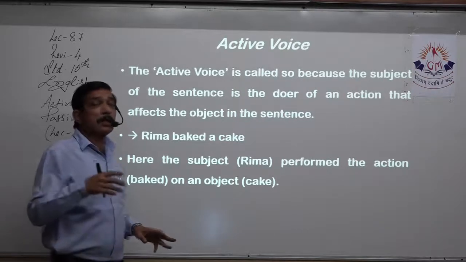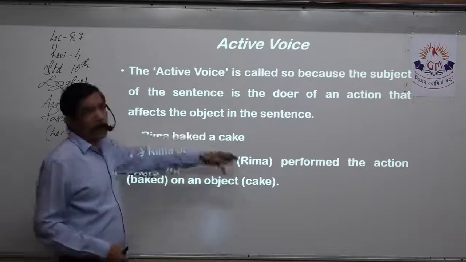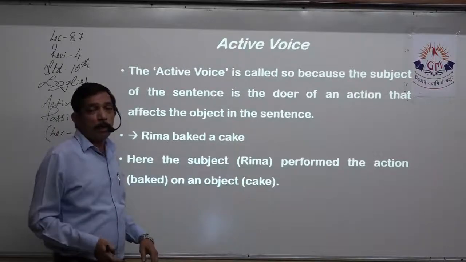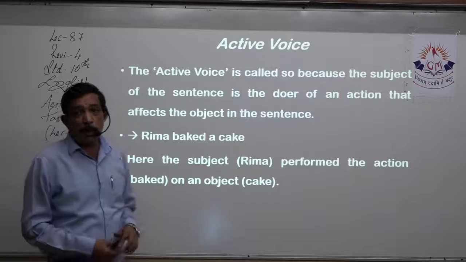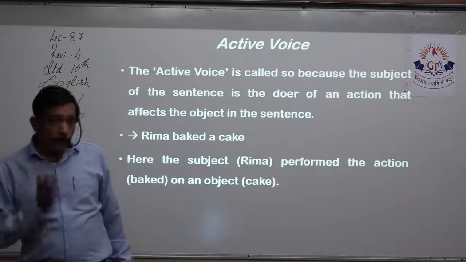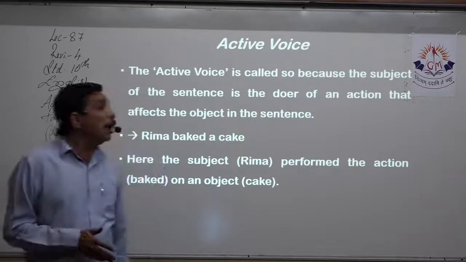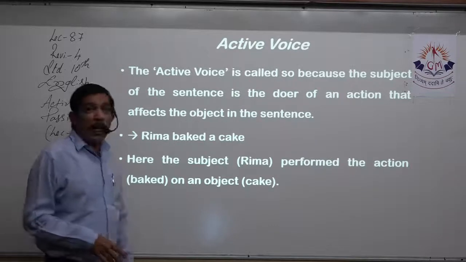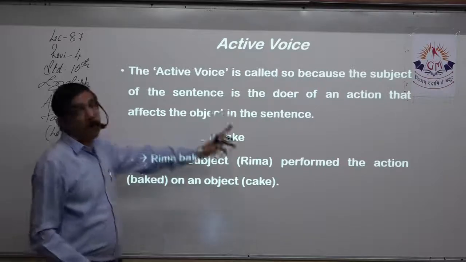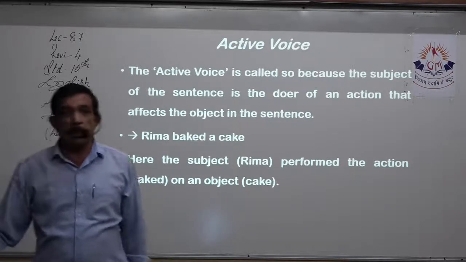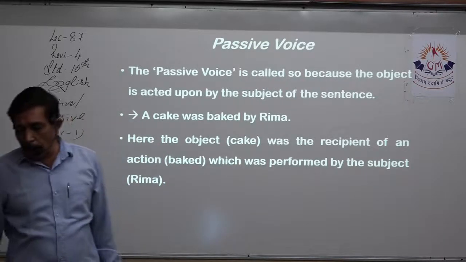Then you ask the question what to the verb, and you get an answer, that is a cake. So, SVO format. The active voice is called so because the subject of the sentence is the doer of an action, and because that action is done on something, it affects the object in the sentence. Object can be one, object can be two.